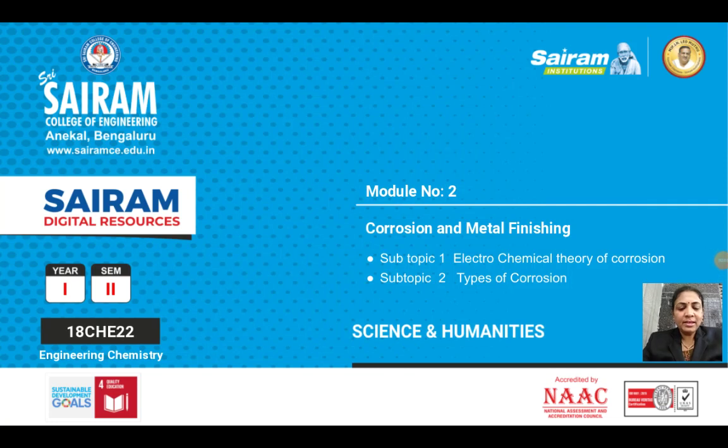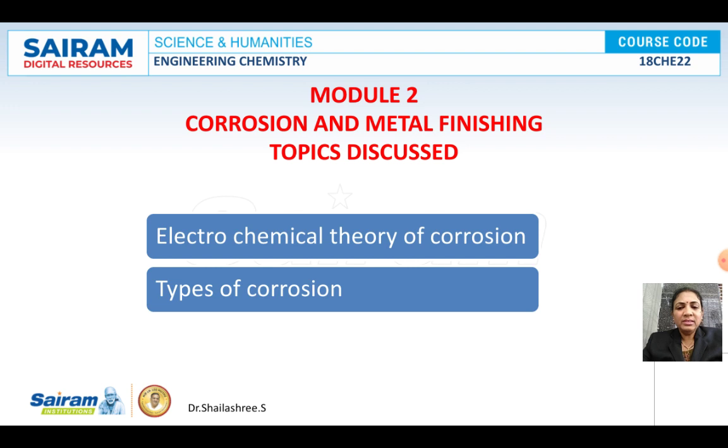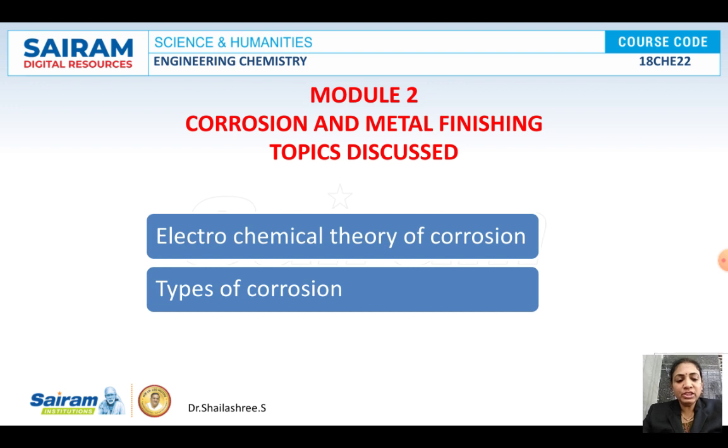Hello students, we are in module number 2 and we are going to discuss the corrosion chapter. Here module 2 includes corrosion and metal finishing. So first we will start with the corrosion chapter, later we can go for metal finishing, and in today's session we will be discussing the electrochemical theory of corrosion and types of corrosion.